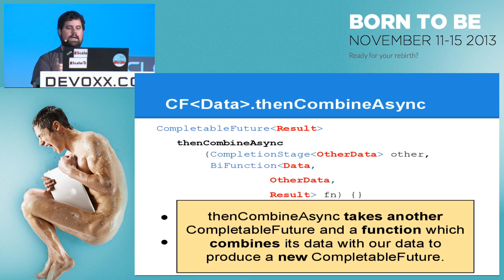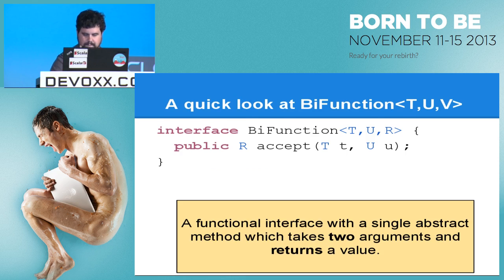Anyway, what we're taking here is we're taking another completable future, called completion stage, which is an abstract thing above completable future. It has the same API. It's an interface. So we take in another completable future of some other data. We take a BiFunction. A BiFunction takes in two inputs and produces an output. So this is a function that takes in data, other data, and returns result, and we get back result. So what we're doing is we're taking two completable futures, running the function that we get when both results are done, and we get a new completable future with the result of this BiFunction.